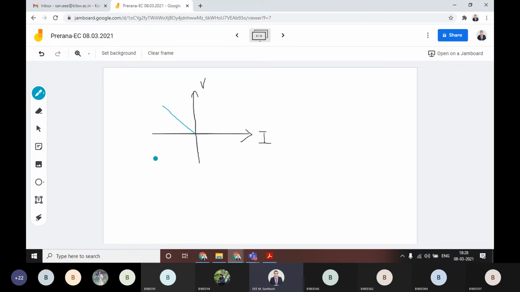If you project the values here, V is positive, and this value is negative I. That means positive V on the y-axis and minus I gives a negative slope. As simple as that. If it is giving a negative slope, then directly you can tell that it is an active element.